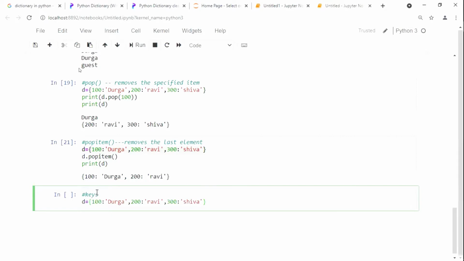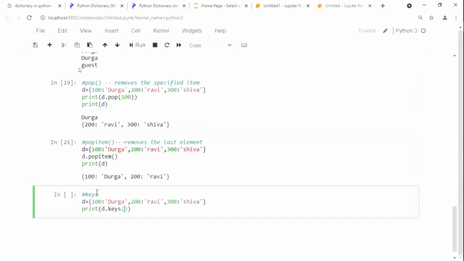Now, this is the dictionary which I defined here. I don't know how many keys are in the dictionary. How many keys are there in my dictionary? I don't know. Now see here, print d dot keys.